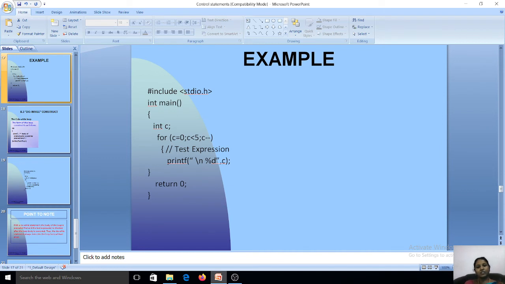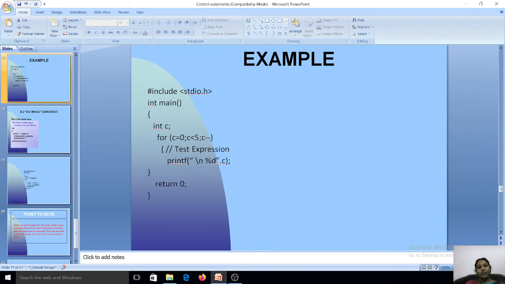Here we will see a simple program, the same program, but done in a for loop. Here we have declared int C. Then we are going to check a condition in the for loop. We have initialized C equal to 0, and then C less than 5, and then C minus minus.